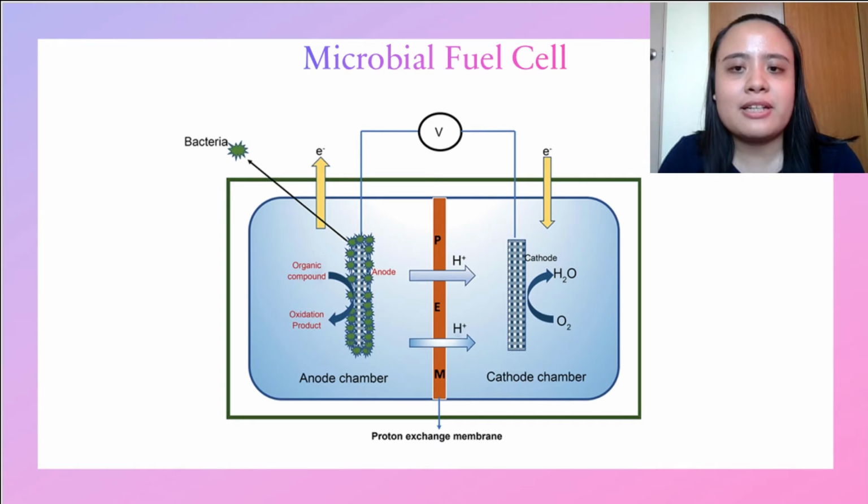The anode is injected with a mixture of anaerobic sludge and a substrate such as glucose, whereas the cathode is injected with aerobic sludge. In the anode chamber, bacteria oxidize electron donor fuel to produce electrons and protons. Electrons are transferred to the cathode through the external circuit, which powers the external device, and protons are transferred internally through the membrane. On the cathode, electrons and protons are utilized, converting oxygen to water and creating electricity.